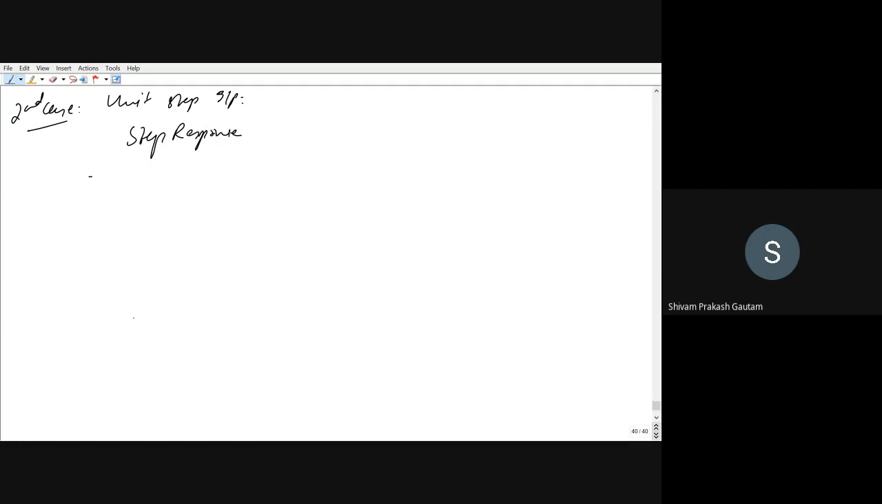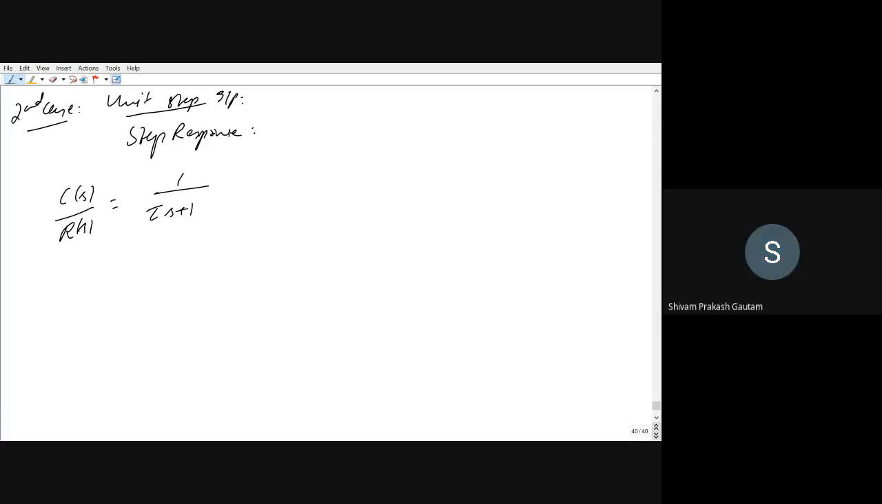Why are we calling it a step response? Because we are considering the input to be unit step, right? Whatever way you want to call it, the meaning is the same. You can call it a step response, or impulse response, or ramp response, or unit step response, right? So C(s) upon R(s), our transfer function, was 1 upon tau s plus 1. This was our transfer function. Is it okay?